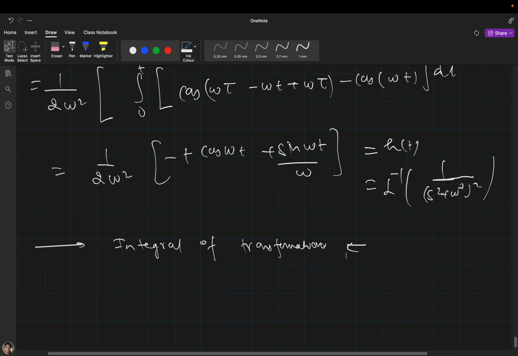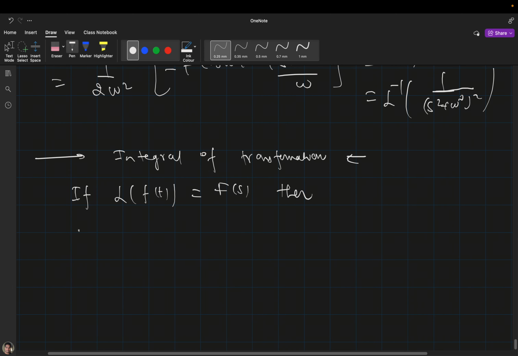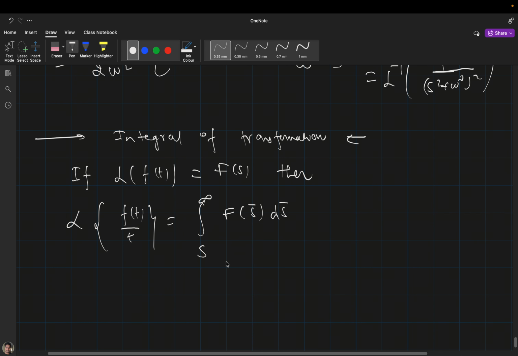Okay, suppose the Laplace transformation of f(t) is F(s). Then the Laplace transformation of f(t) divided by t will be the integral from s to infinity of F(s bar) ds bar. Here I am writing s bar because the variable should be different, since I have already used s in the limit.